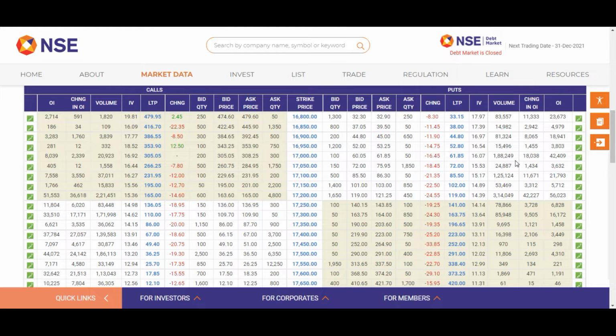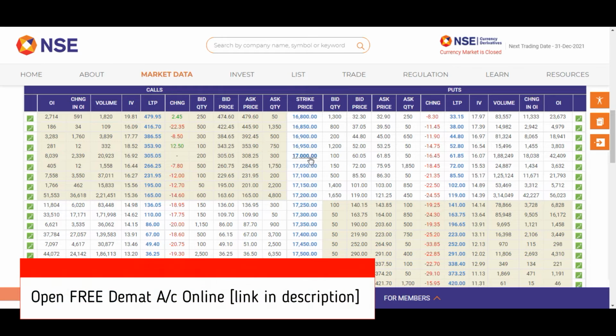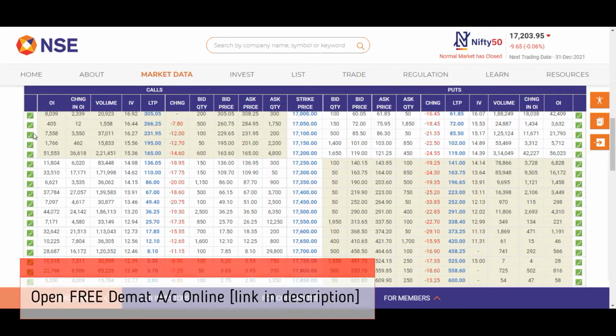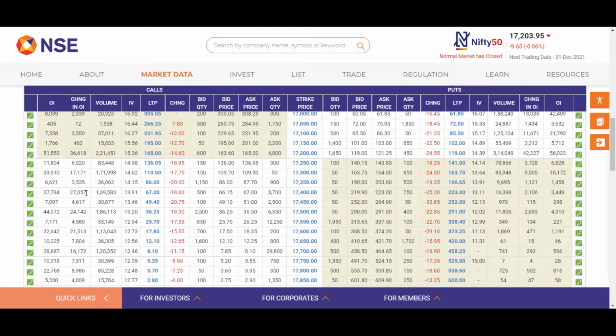These two important support zones will be important whether you are a swing trader or an intraday trader. We need to make a note of these two important zones, that is 17,200 levels and 17,000 levels on the lower side. On the call side, I see the first resistance at 17,300 levels.